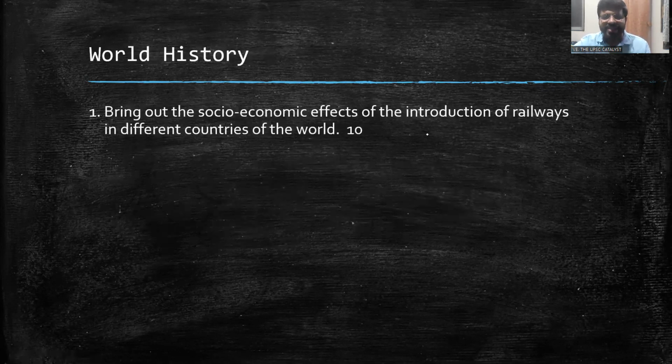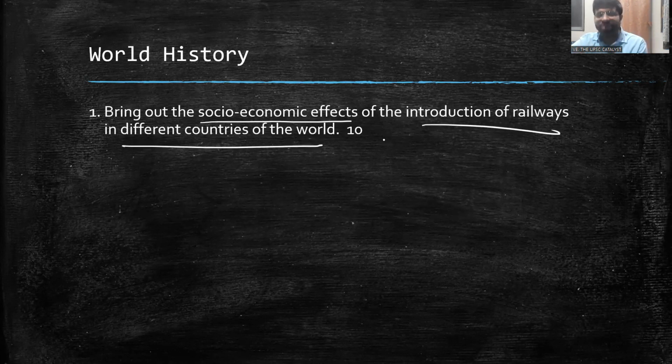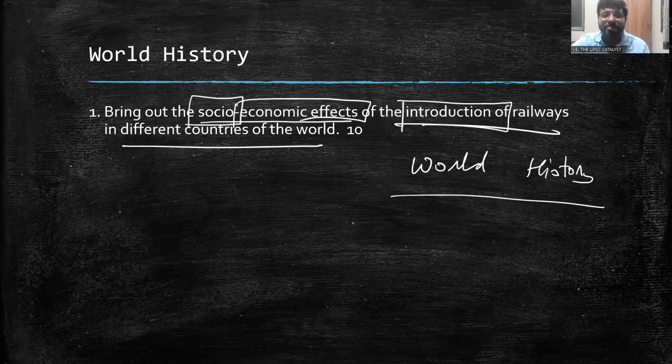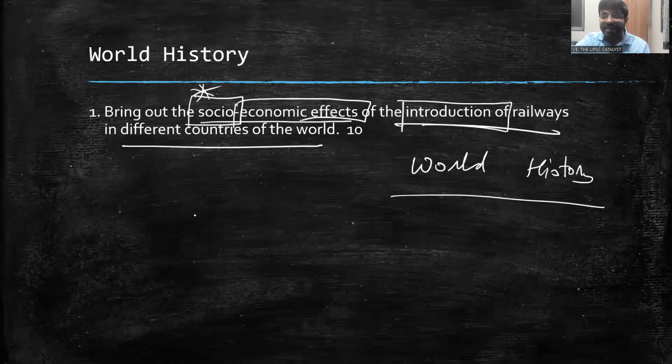Now, this is also almost like geography only: bring out the socio-economic effects of introduction of railways in different countries. They're not asking about the impact of railways; they're asking about the impact of railways after the introduction. So that is where it becomes world history. Otherwise, if they ask about the socio-economic effects of railways in different countries of the world, then that would be static geography. Introduction, world history. Economic impact is one dimension, social impact is another dimension. Many of you will ignore social impact. Australia is a very classic case there.